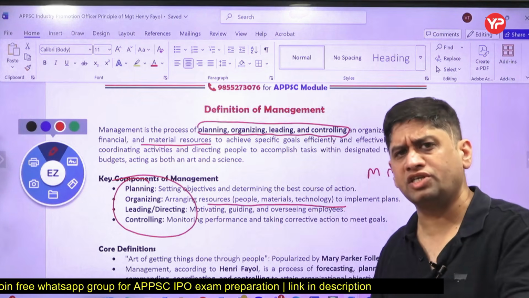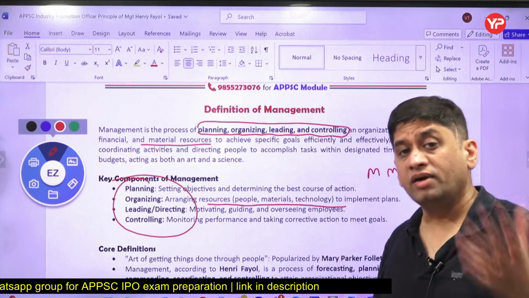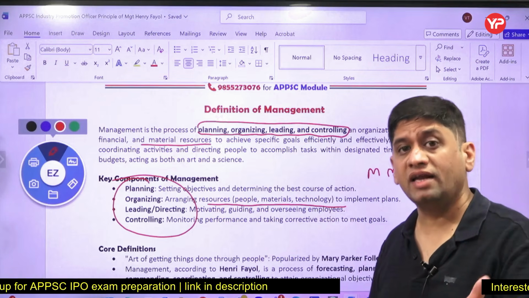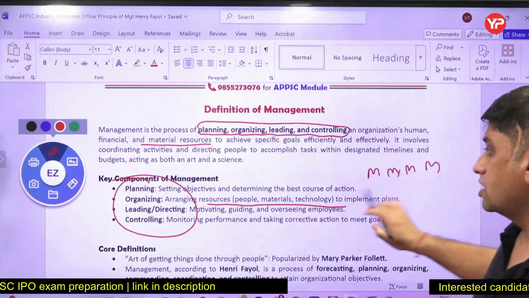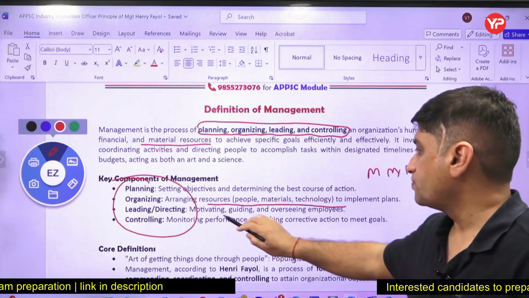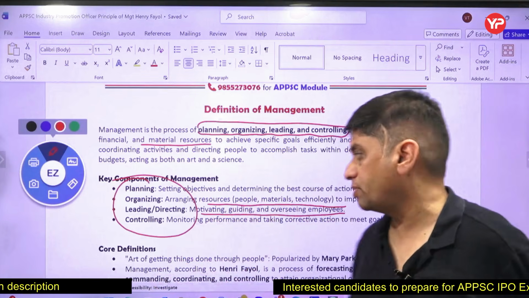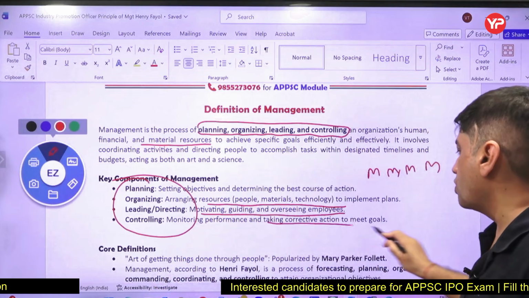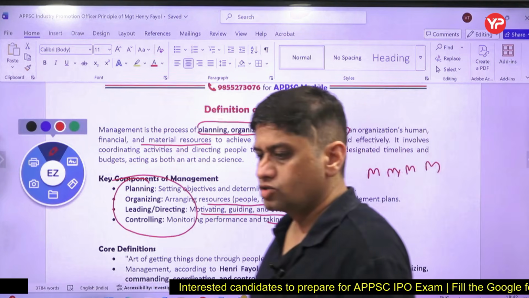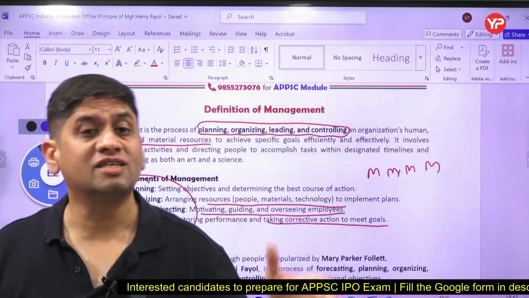M stands for machine, infrastructure. Material, raw material, and then money, capital resource. So these resources are to be organized. Directing, leading, guiding, overseeing, that means you have to direct the work of the people. And then controlling, that means take follow-up actions, monitoring, right? So these are the principles of management.